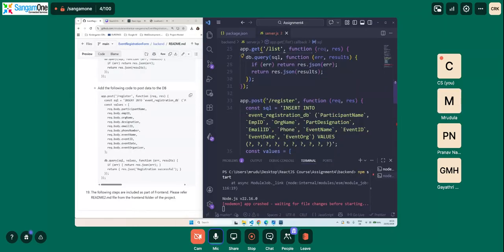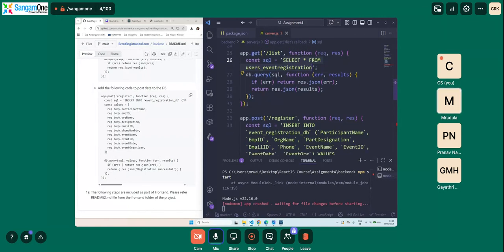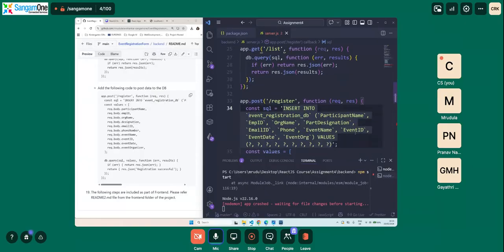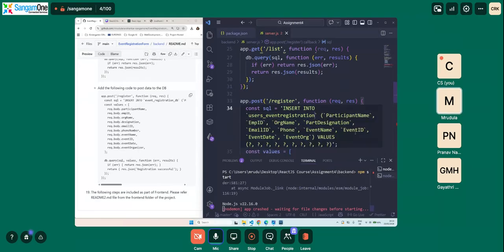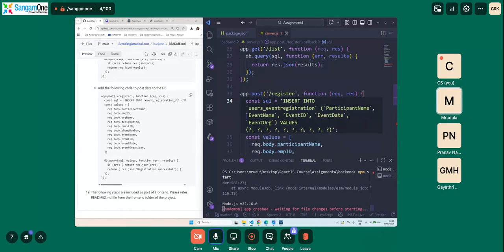Okay. And then we will replace this. My bad. Okay. Then we have participant name. We do not have employee ID, organization, designation, anything. We have event name. And then we have event date.